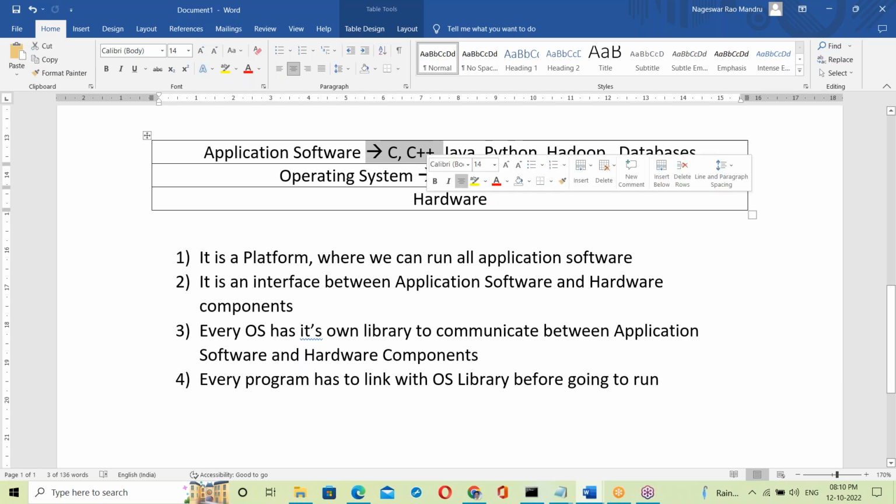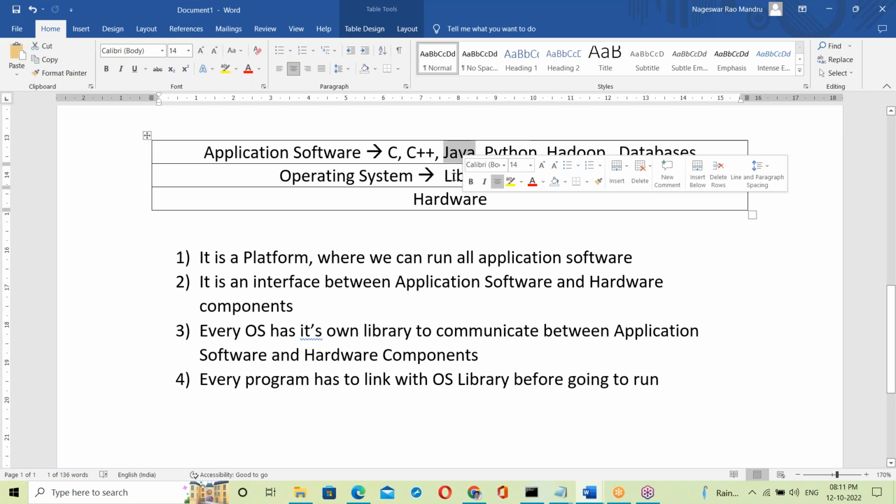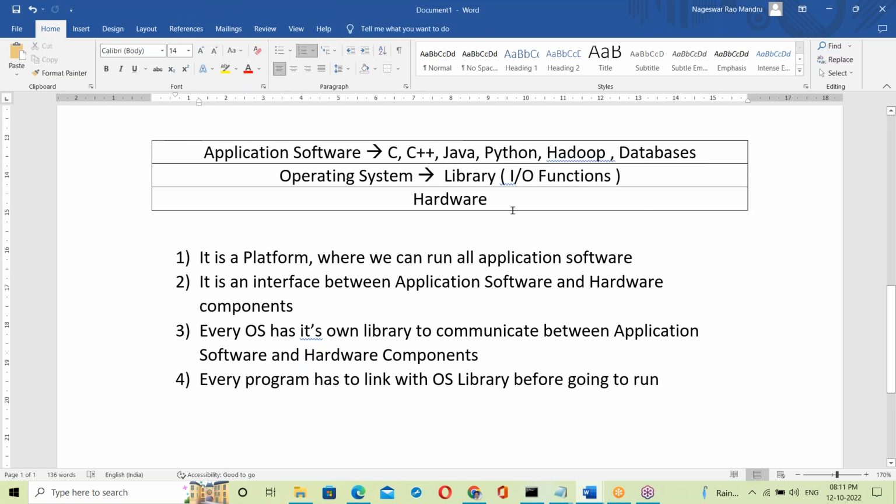That is a very interesting topic, we'll get it tomorrow. Suppose it is a Java program, it links with OS library by the JVM. The JVM links the Java program with the library. Python interpreter links with OS library here. That link topic, static linking, dynamic linking, very interesting topic, tomorrow we'll discuss. Okay.